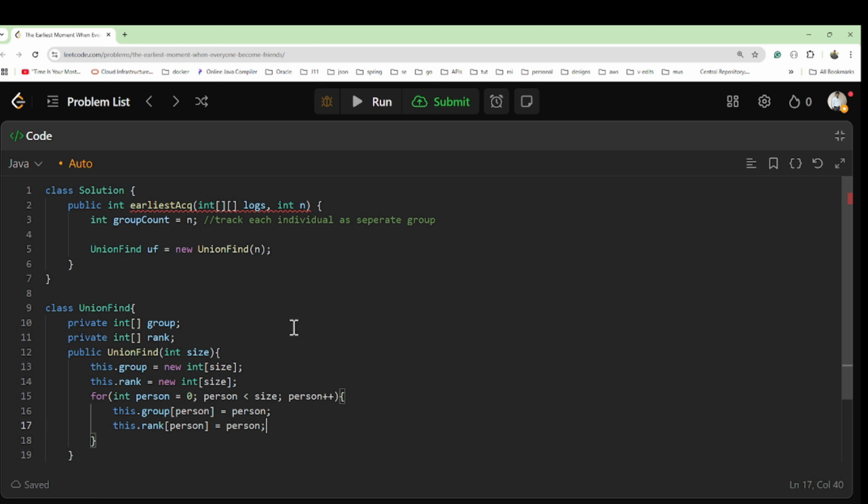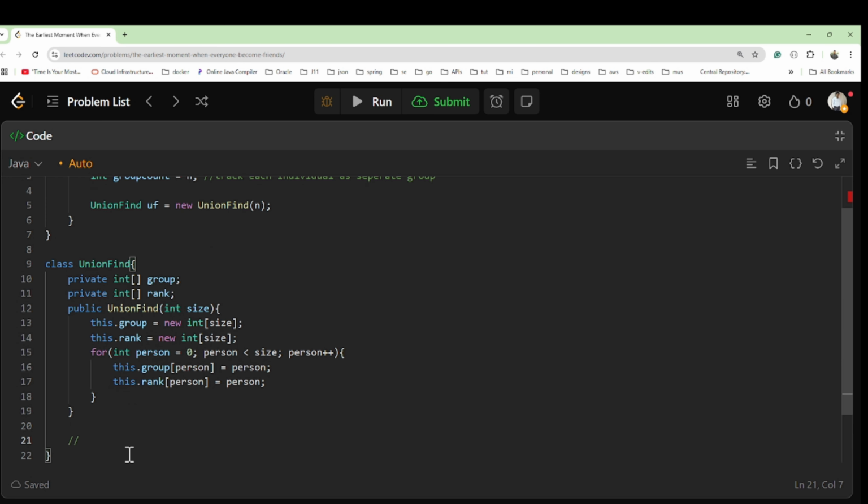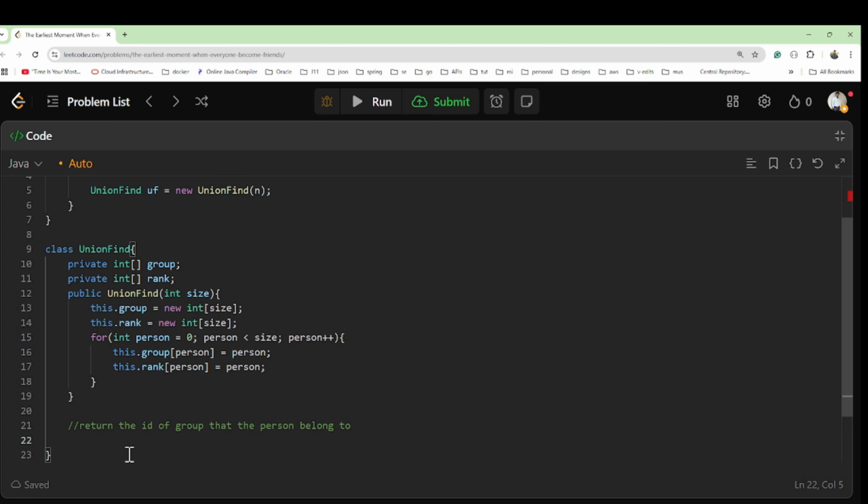Now think that if we want to return the ID of the group that the person belongs to, how will we do that?